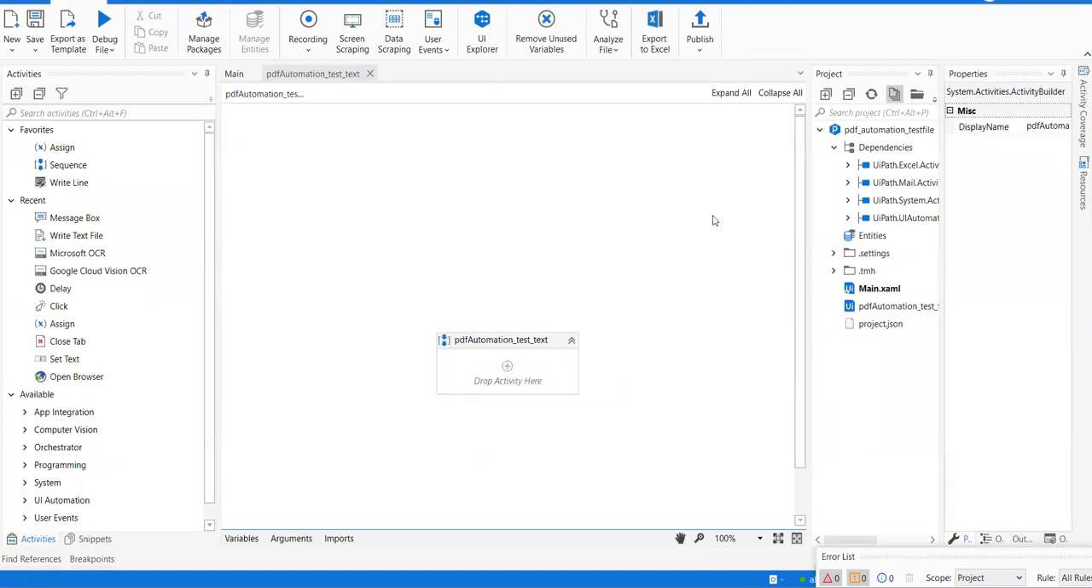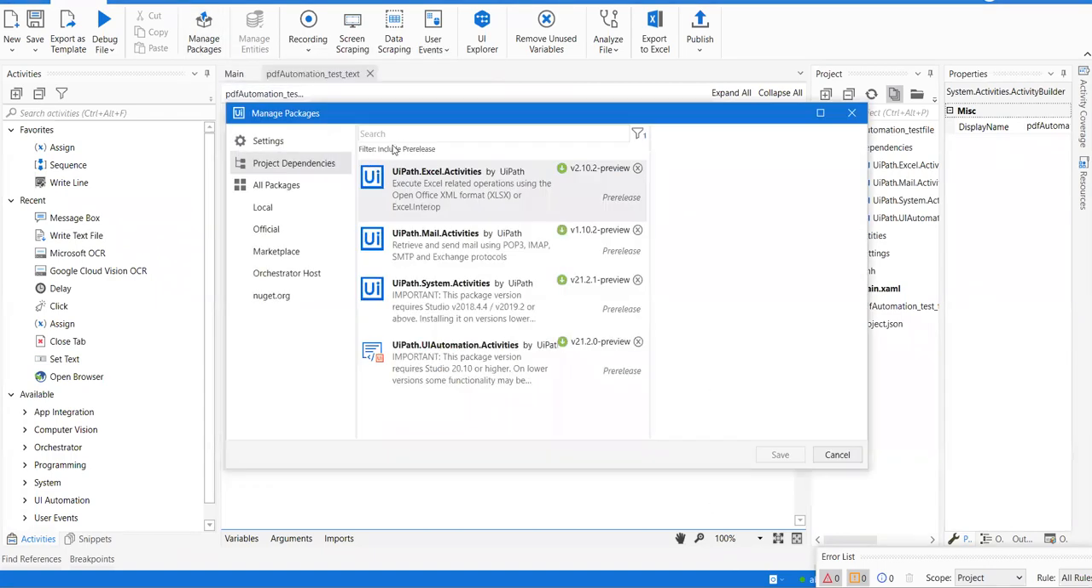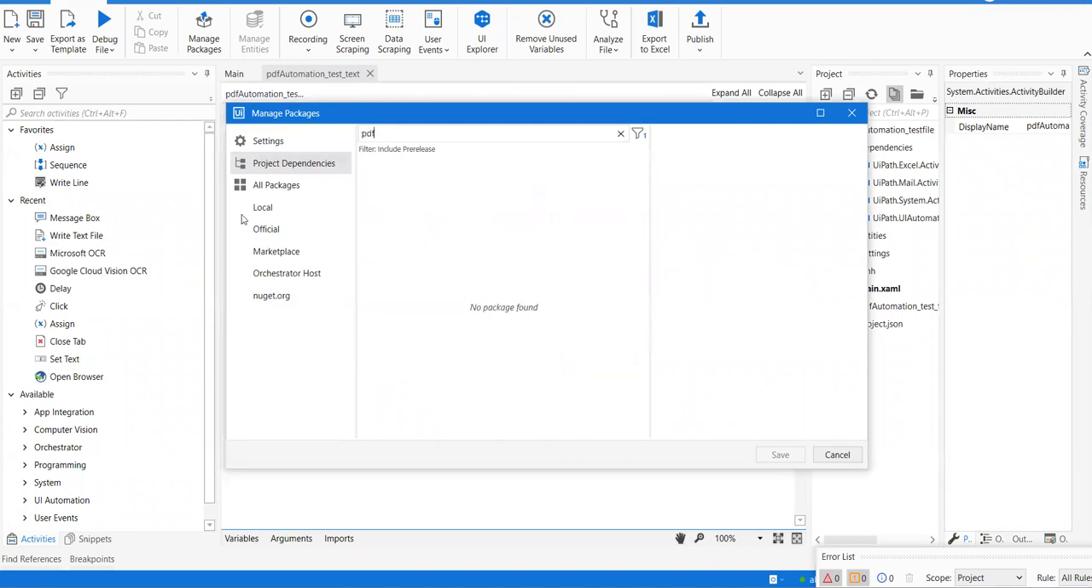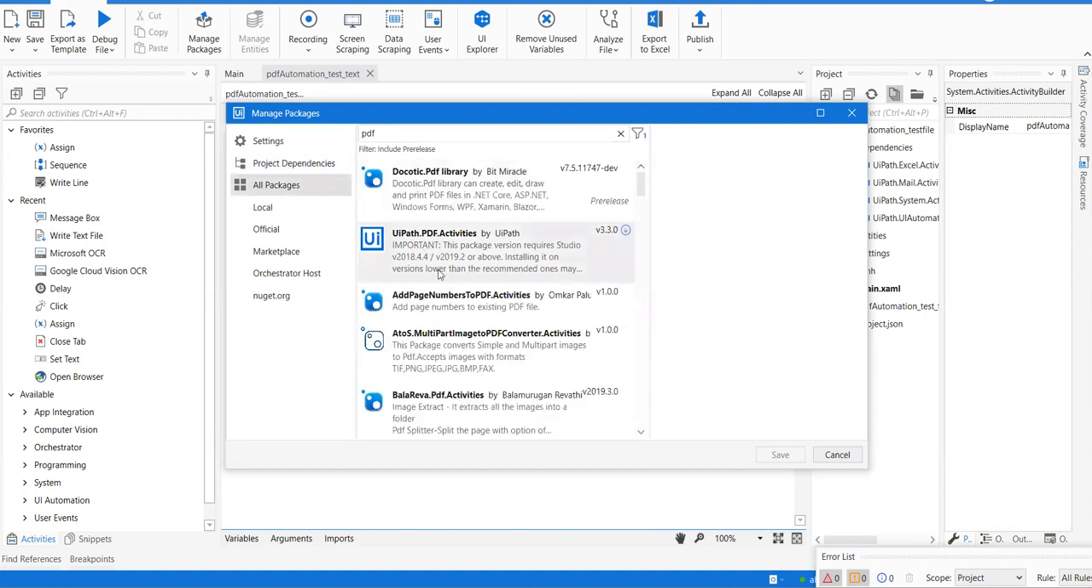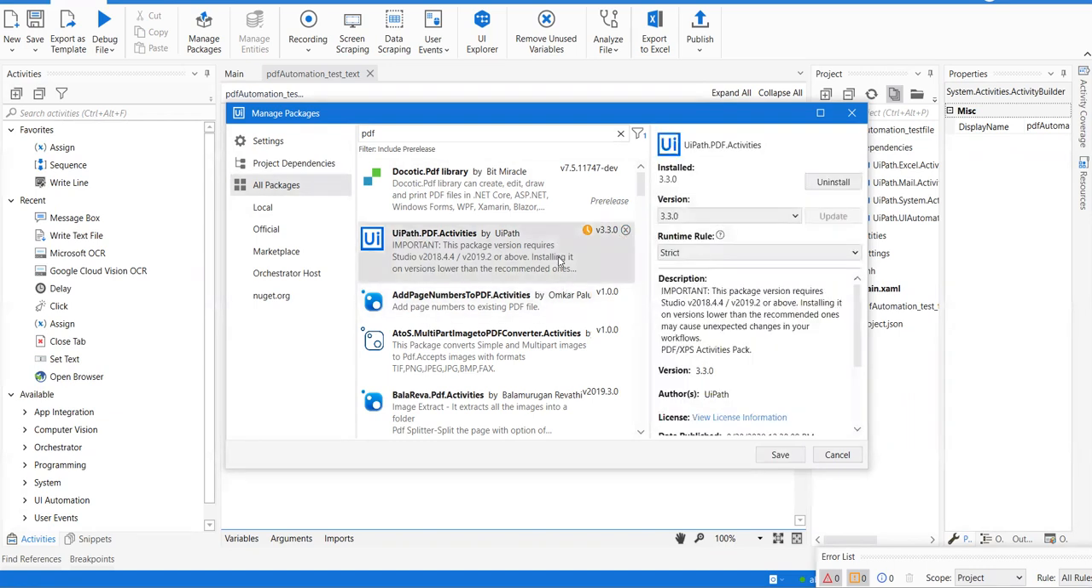Okay, so what should we do? Not to worry, we just go to manage packages and search for PDF. Okay, I'll click on all packages. PDF, oh, we see it here, UiPath PDF activities. What we need to do is just, do you see the download or install button over here? Click on install and wait for this to get installed. Okay, this is installed and the version is 3.3.0.